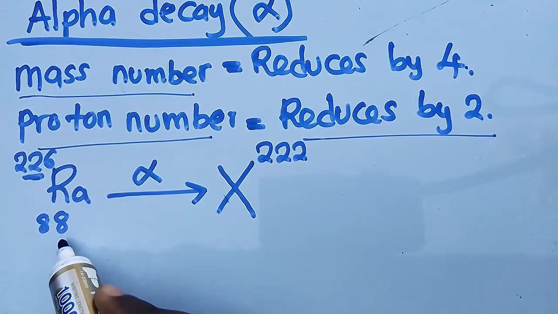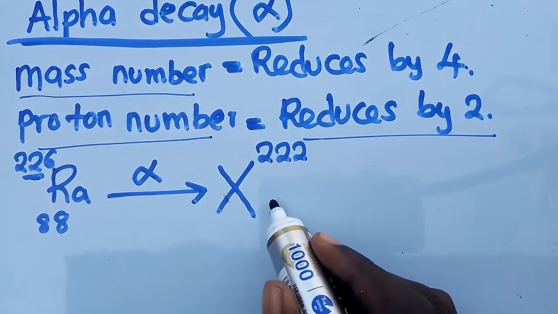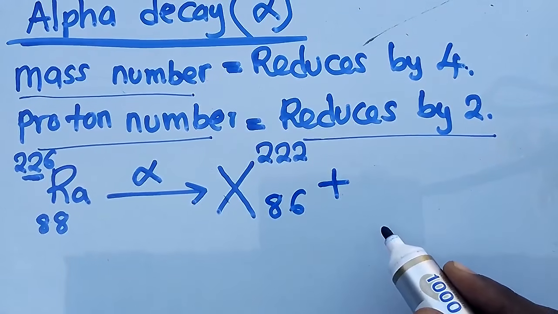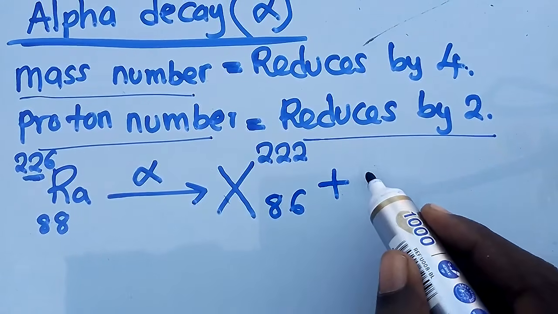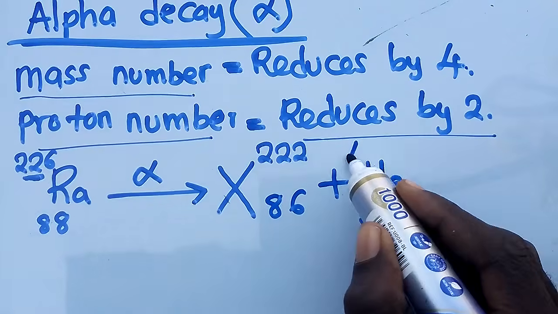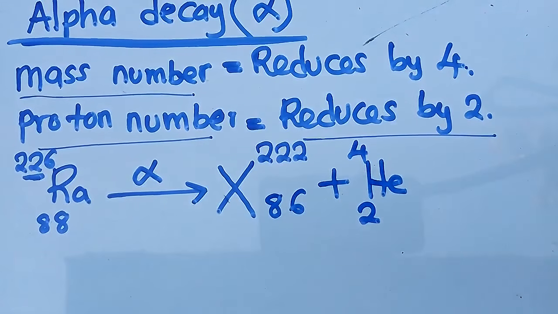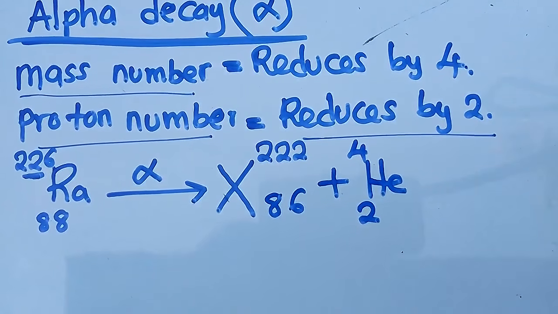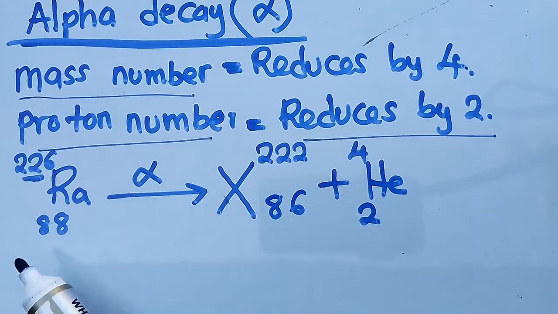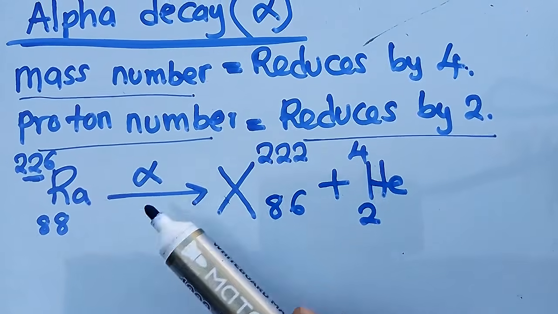Then the proton number will reduce by 2, so we are going to have 86. Then you say plus, because it had to undergo alpha decay, you write He, put a 2 there and a 4 there. This is what you need to do. This is alpha decay, showing that this element has undergone alpha decay.